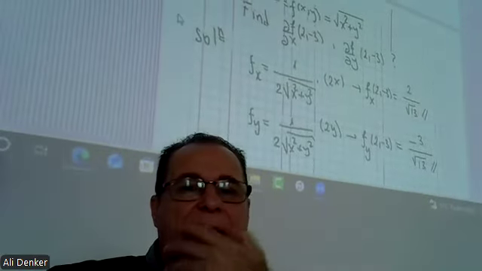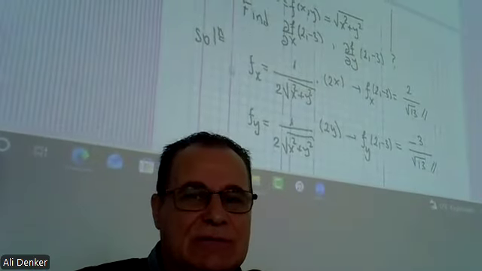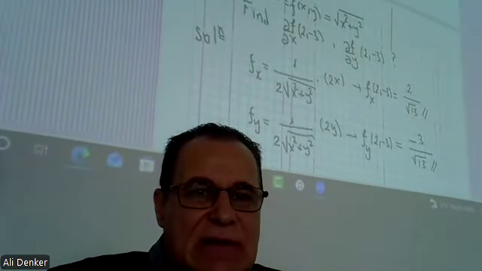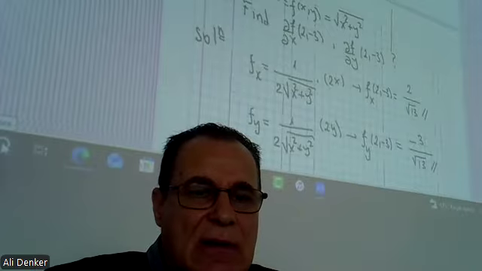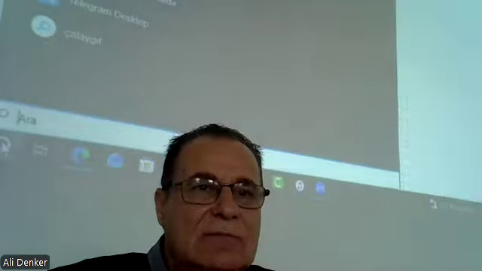Just try to be sure that you understood the partial derivative. Let me solve some examples. But first of all, I have to open a new page.